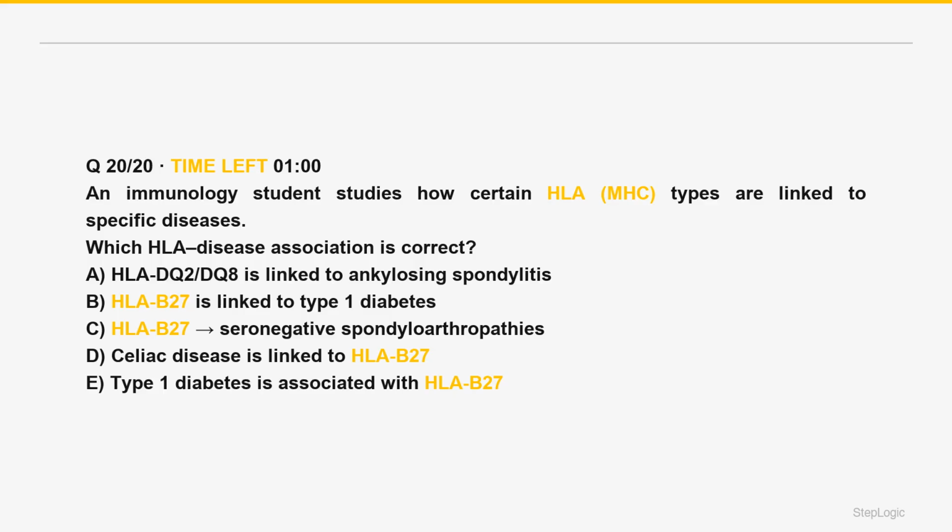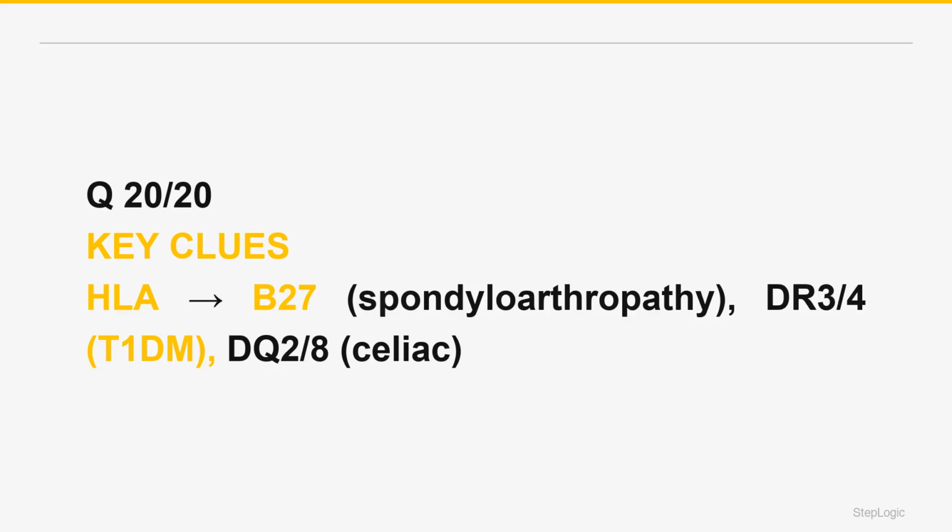Which HLA disease association is correct? An immunology student studies how certain HLA-MHC types are linked to specific diseases. Read the command. Which HLA disease association is correct? B27, spondyloarthropathies. DR3 and DR4, type 1 diabetes. DQ2 and DQ8, celiac. DR2, MS and SLE or Goodpasture. B8, Graves. DR5, Hashimoto or pernicious anemia.